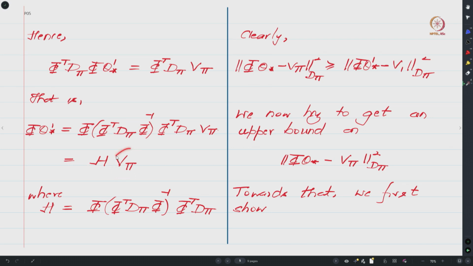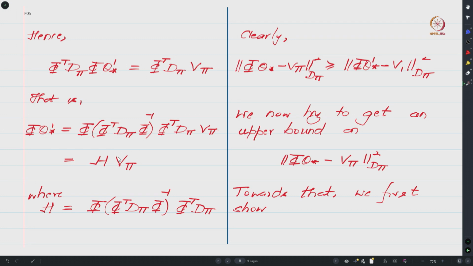Whatever vector you place over here, H times that vector will be the projection of that original vector onto the column space of phi. This d pi comes into the picture because, instead of looking at the Euclidean projection, we are looking at the projection with respect to the norm induced by this matrix d pi. So the best proxy for v pi within the column space of phi would be phi theta star prime, which is denoted as the projection of v pi.